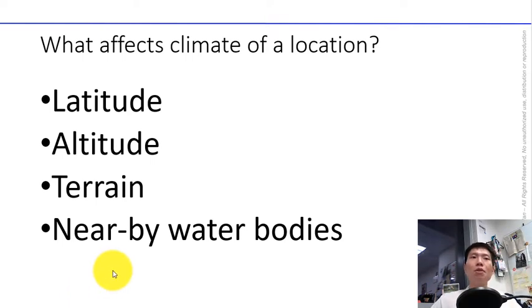So what affects the climate of a location, right? In other words, what affects the interaction between the 5 parts of the climate system? Do you recall these 5 systems?